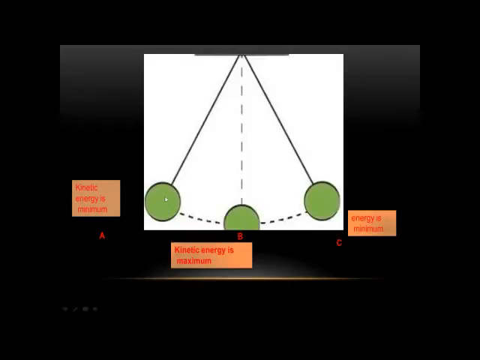So the potential energy converts into kinetic energy. In this way, the ball goes and back, goes and back.